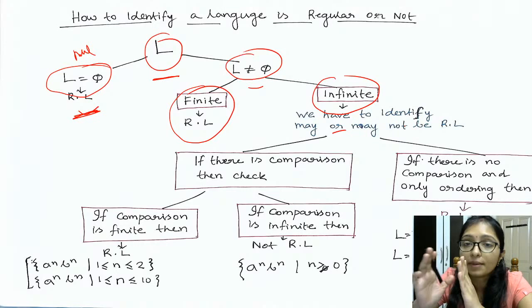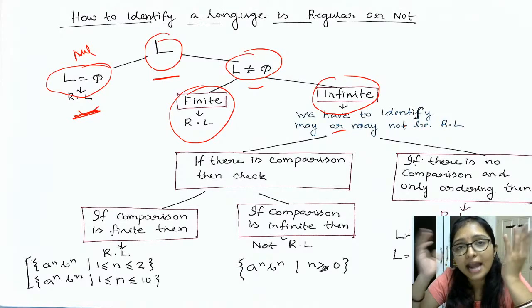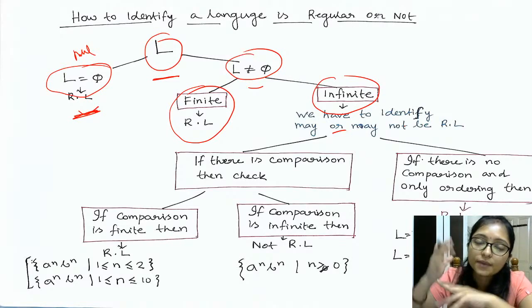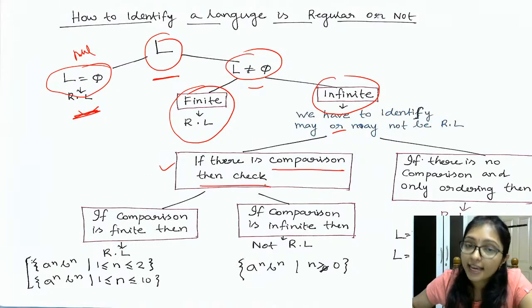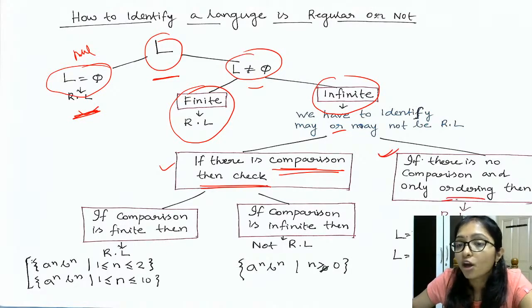There is a problem because it is infinite, so I have to check whether it can be regular or it cannot be regular. Now, when it can be regular: if there is comparison, then you have to check. But if there is no comparison, there is only ordering.